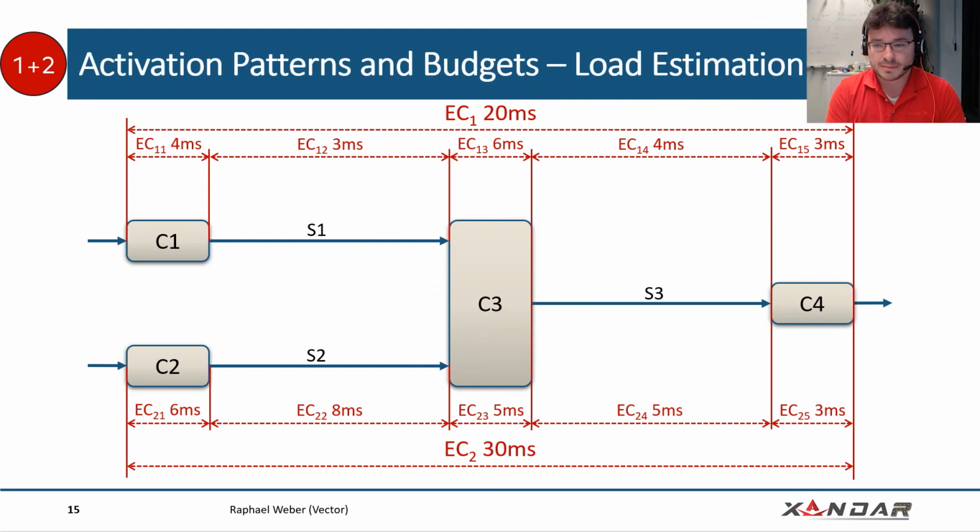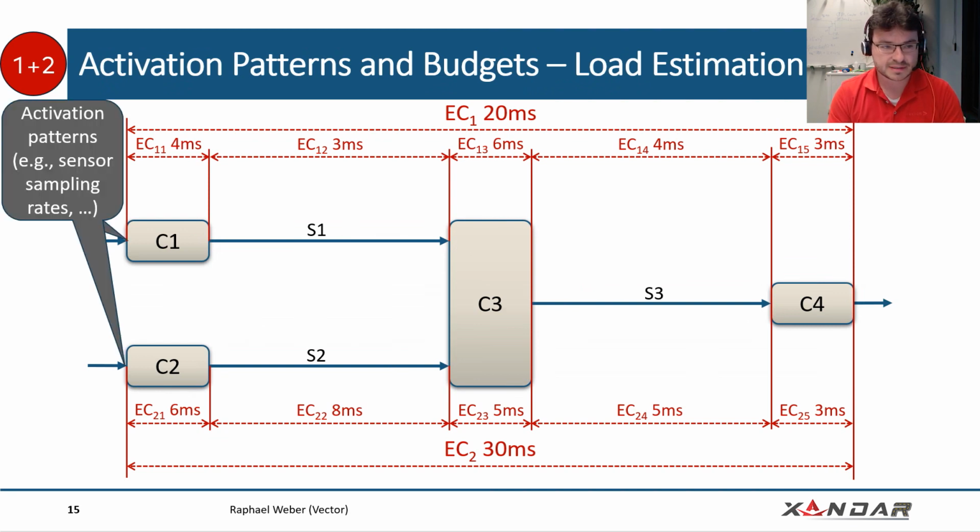If we want to talk about some load estimations, we can also annotate to the components, for example, some activation patterns, such as a sensor sampling rate, for example that a sensor is sent with a specific frequency every 20 milliseconds. Then we know, okay, maybe this component one already runs every 20 milliseconds. We can assign budgets to the components.